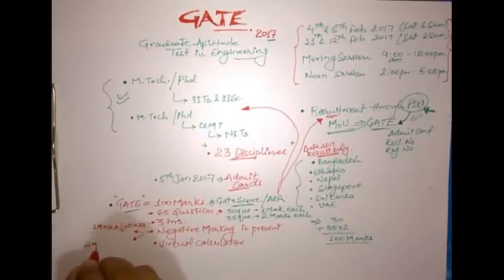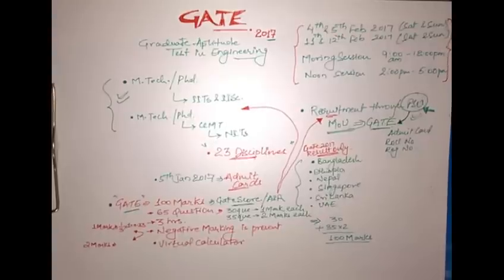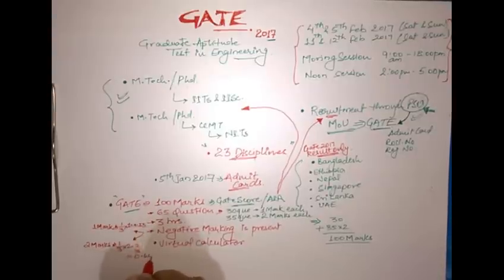Similarly, for a 2 marks problem, if you get a wrong answer, then 1/3 of 2 marks will be deducted, that is 2/3, and hence 0.66. So if you attempt an objective question which is of 1 mark, you get 0.33 deducted on attempting it wrong. And if you attempt a question which is of 2 marks, then you get minus 0.66 as a result of your solution, right?